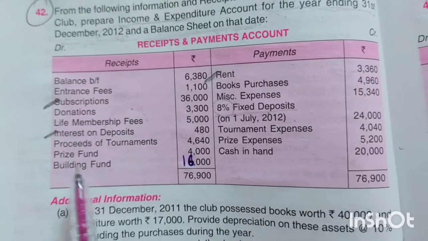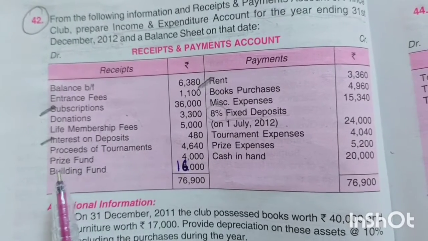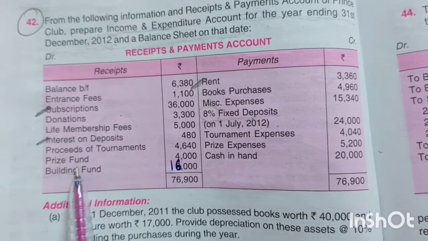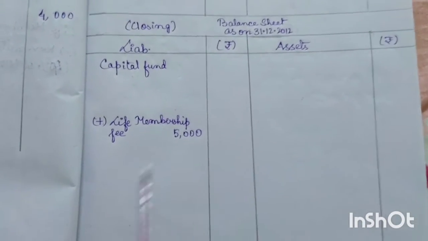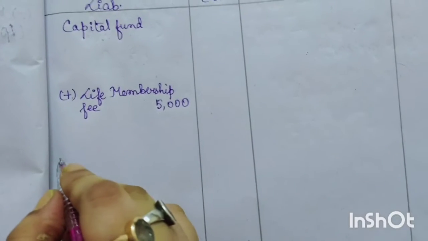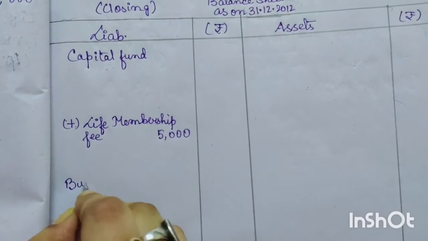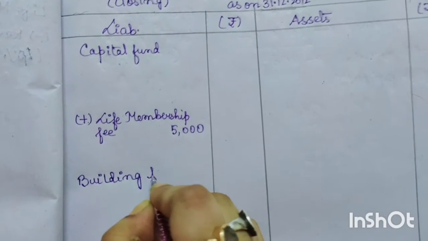Next item is building fund. I explained earlier that whenever any fund, any income or any donation will be related with any kind of fixed asset, building is a fixed asset, it will be treated as capital receipt and it will go directly in the closing balance sheet liability side. So building fund is a capital receipt, so I am writing it in the closing balance sheet on the liability side, building fund.